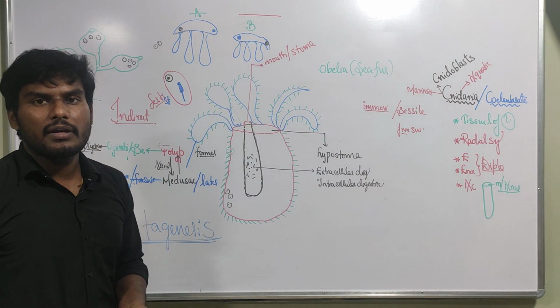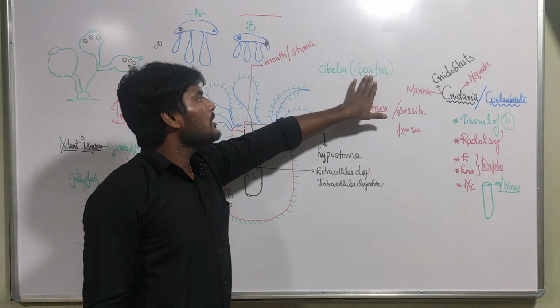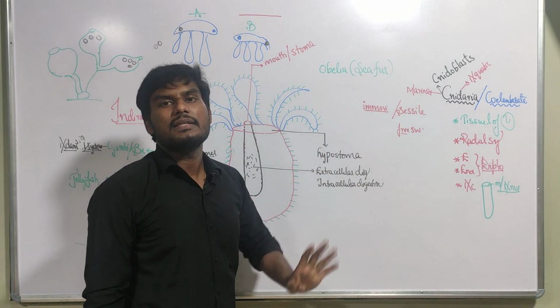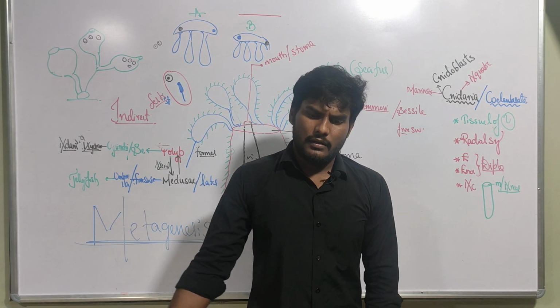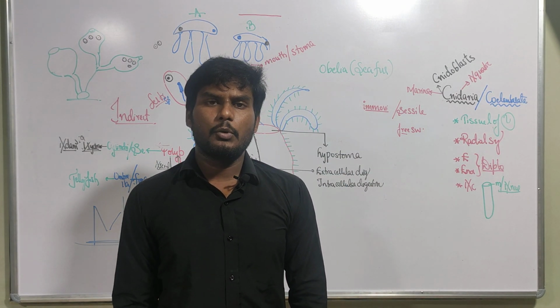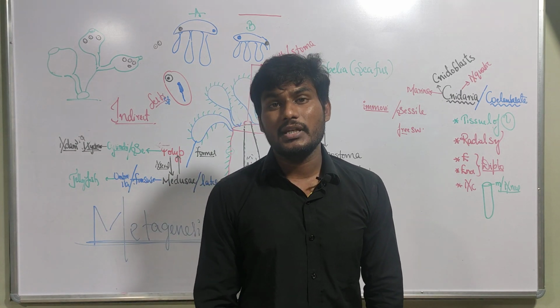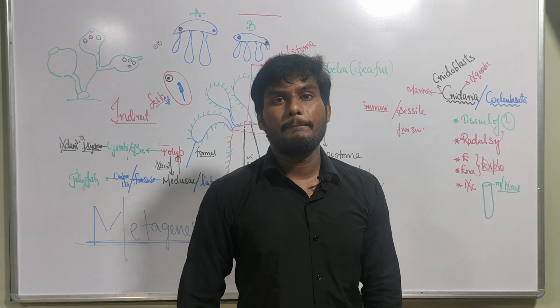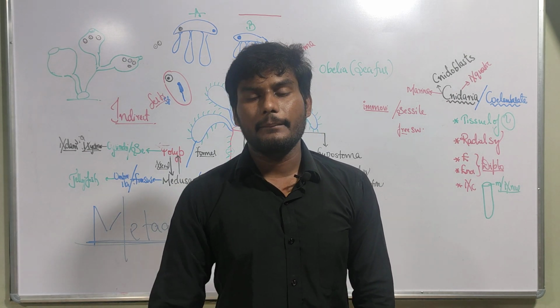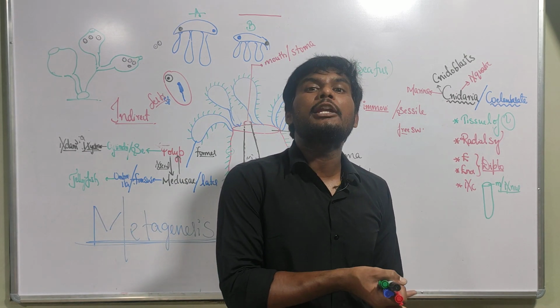Remember that common name. In your NCERT textbook, they didn't give the common name, so remember that the Obelia common name is Cephar. And later, five more examples they have given. Adamsia, sea anemone. Physalia, Portuguese man of war. Gorgonia, sea fan. Pennatula, sea pen. And Meandrina, brain coral.